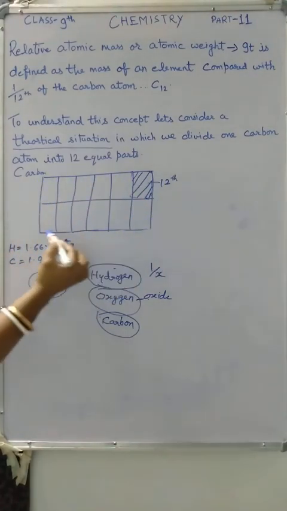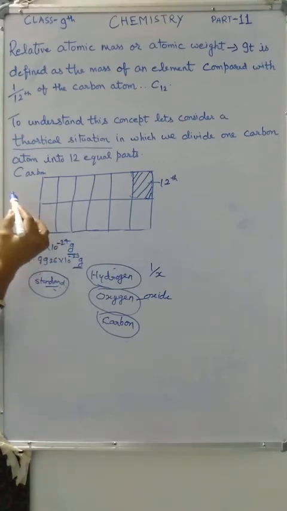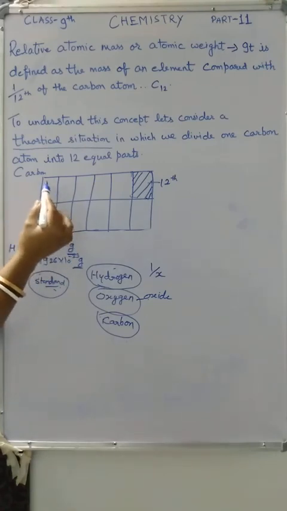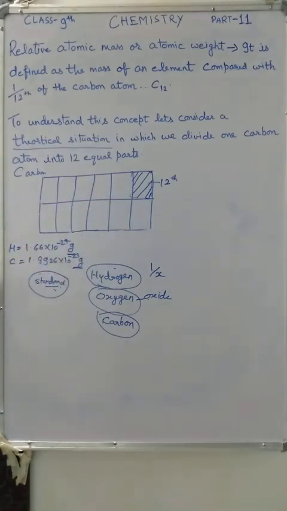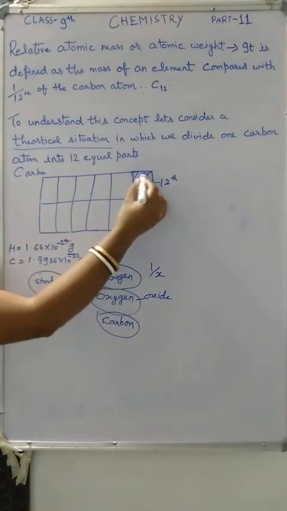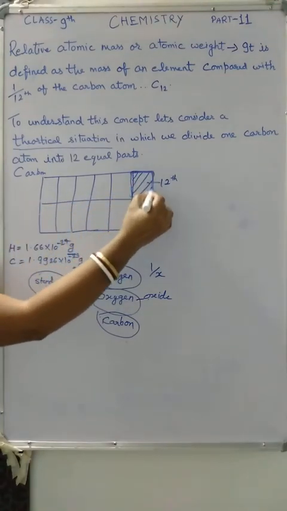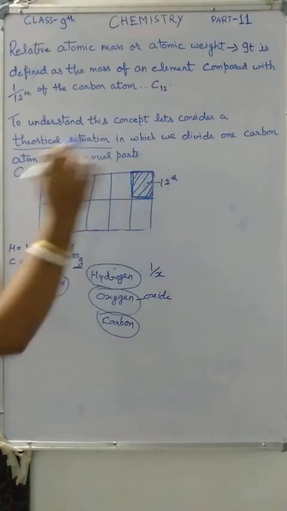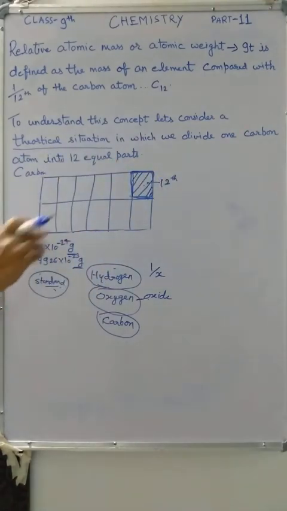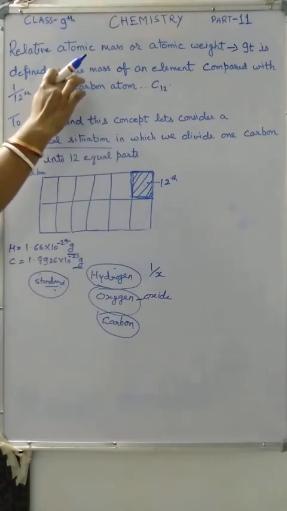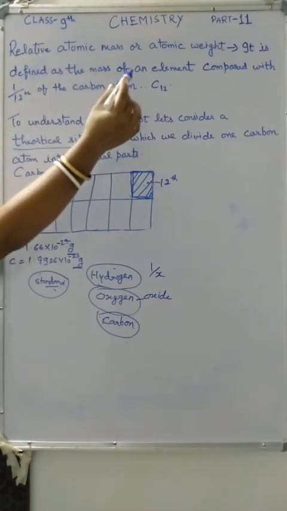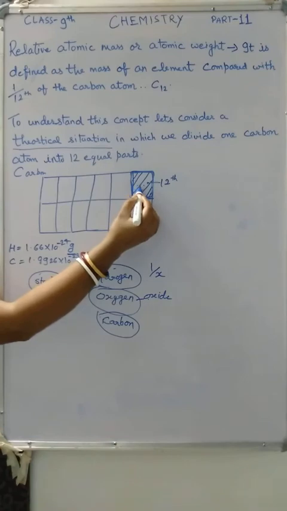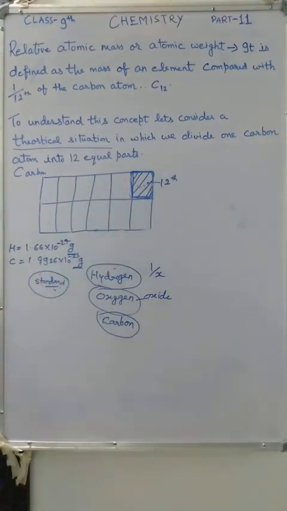Okay, it is a carbon atom, and we have divided this carbon atom into 12 equal parts. So for comparing the mass of other atoms, we have to take the 12th part of this carbon atom, only the 12th part. With the help of this, you can understand this definition: it is defined as the mass of an element compared with the 1/12th part of the carbon atom.